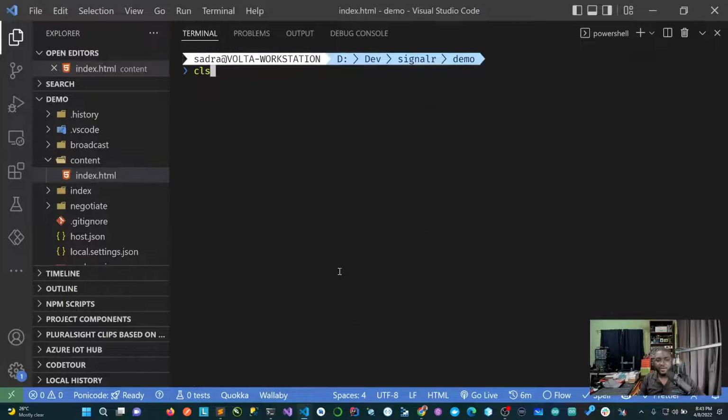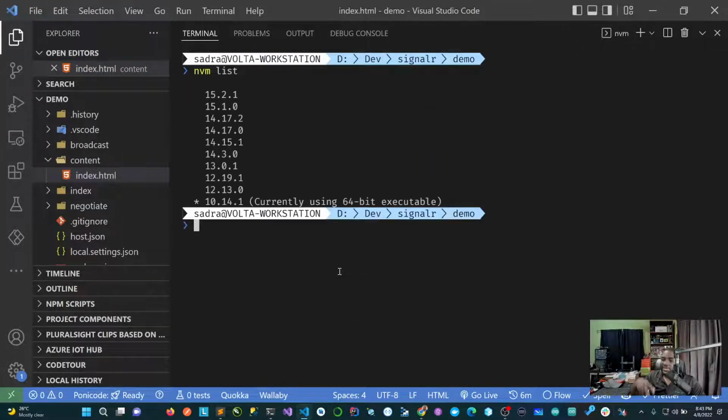Now if I say nvm list, it's going to list the ones I have and tell me which one I'm currently using. Let's look up something for the sake of this: Azure Functions Core Tools supported node version.